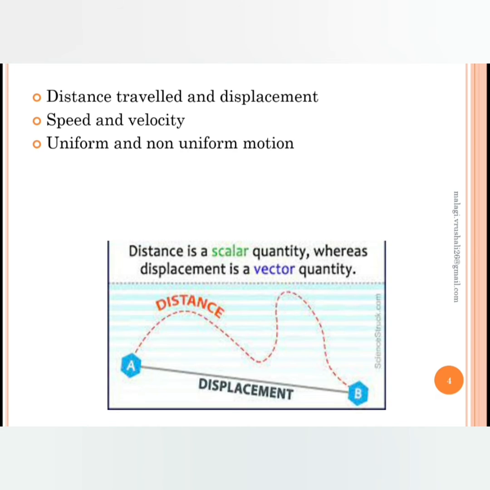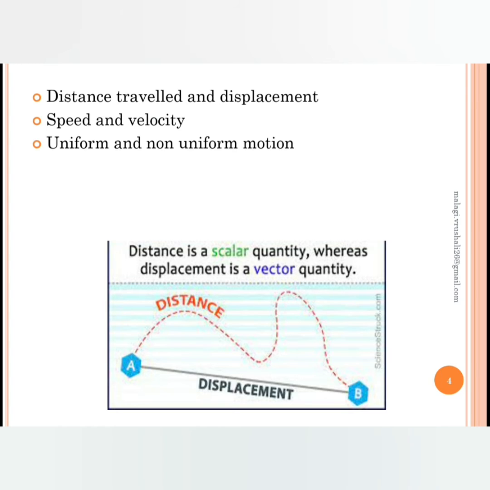So let me take the example wherein there is a red dotted line and a straight gray line, wherein a person is moving from A to B, or we'll consider a body moving from A to B. The total length of the curved path from A to B is called the distance moved by the body. When a body is moving around the dotted line, that curved path becomes the distance traveled or distance moved.